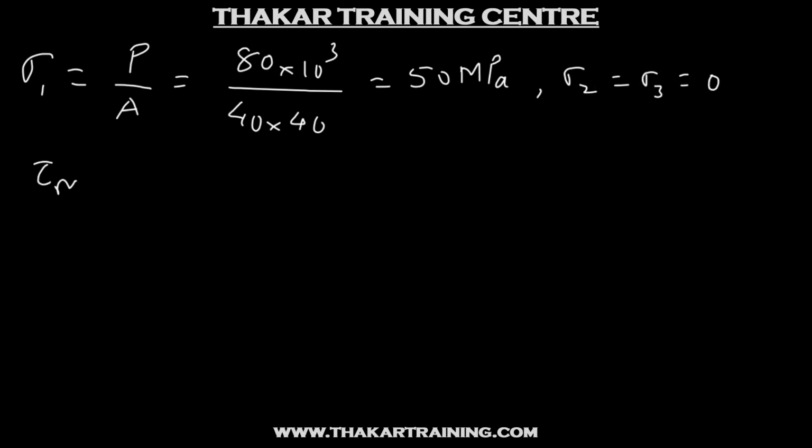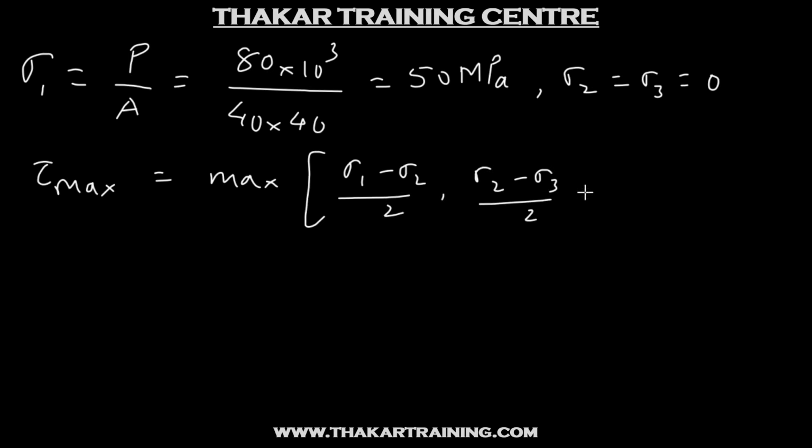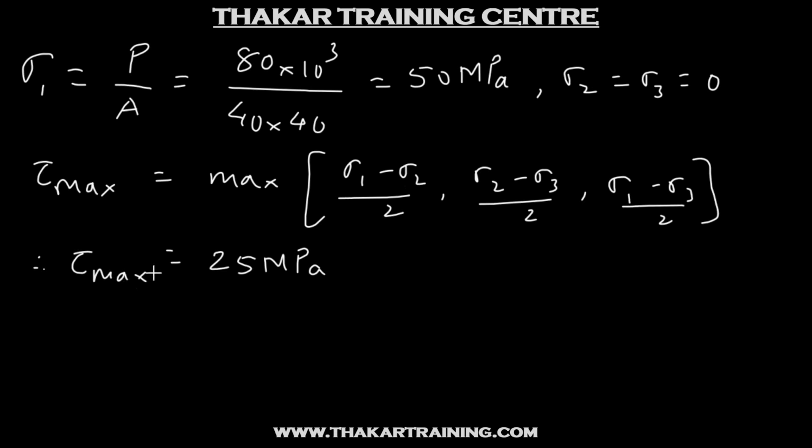So tau max, which is the maximum of sigma 1 minus sigma 2 by 2, sigma 2 minus sigma 3 by 2 and sigma 1 minus sigma 3 by 2, in this case will be equal to 25 megapascal. So we have tau max for the first case, that is of tensile loading, as 25 megapascal.